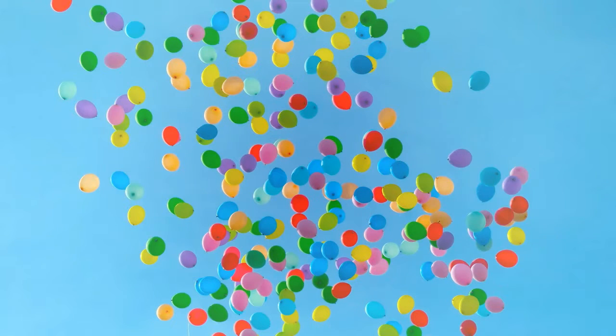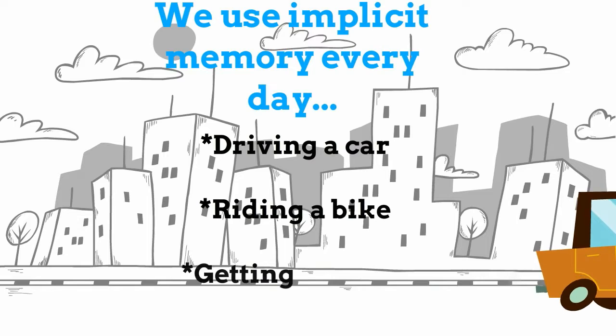In this video, we will explain some of the errors that can result from implicit memory. What is implicit memory? Implicit memory is our unconscious memory. It uses past experience to remember how to do things without thinking about it. Things like driving a car, riding a bike, or getting dressed.